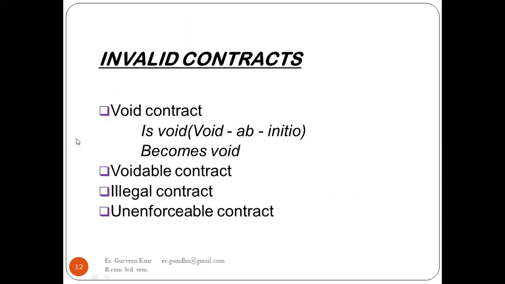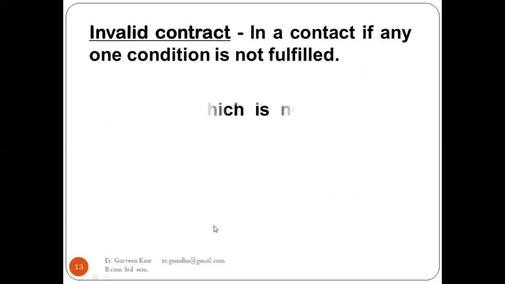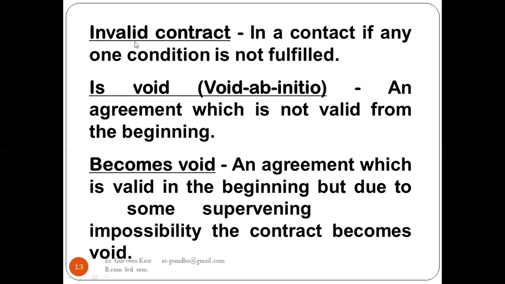Next is the invalid contract. So it consists of the void contract, void ab initio, then become void, then voidable contract, illegal contract, and unenforceable contract. So invalid contract: if any one condition is not fulfilled, suppose there are 10 conditions and 9 are fulfilled, one is not fulfilled, then it will be an invalid contract.